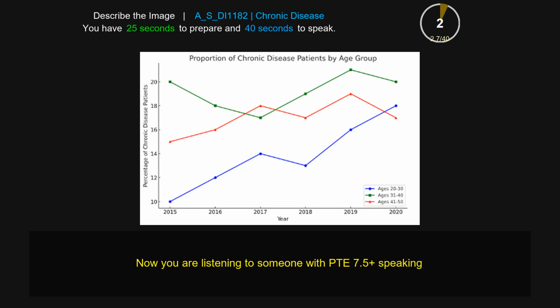The line graph shows the proportion of chronic diseases in patients by age groups of 20 to 30 years, 41 to 50 years, and 31 to 40 years across the years 2015 to 2020. In the year 2017, we can see a rise in the chronic diseases in the number of young adults